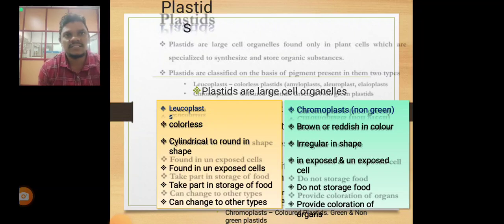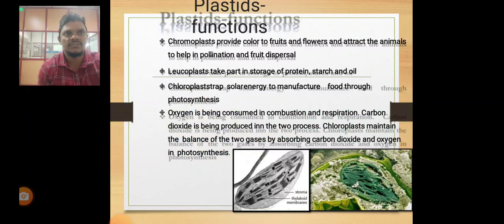Then the plastid. Plastids are large cell organelles found only in plant cells, specialized to synthesize and store organic substances. Plastids are classified on the basis of the pigments present into two types: the leucoplast and the chloroplast. The leucoplast is the colorless plastid, and the chloroplast is colored. Leucoplasts take part in the storage of food and can change into other types.